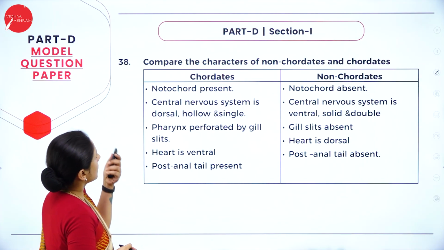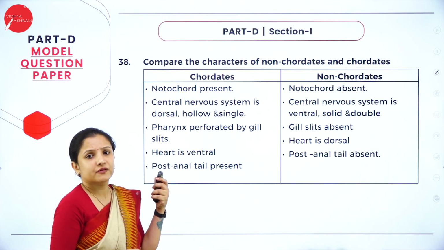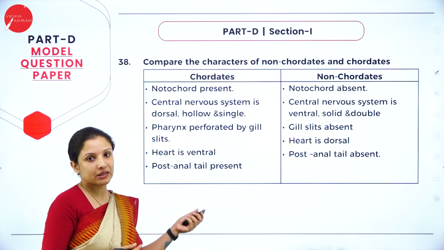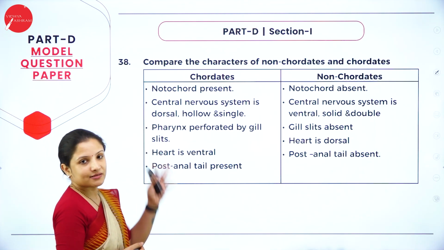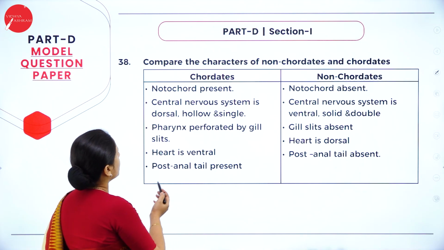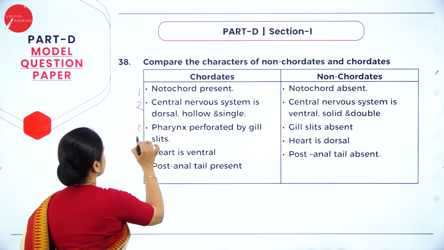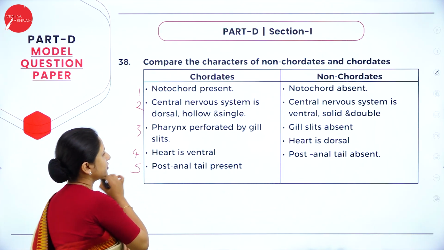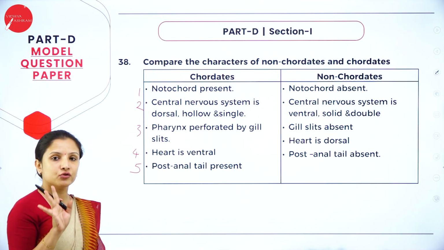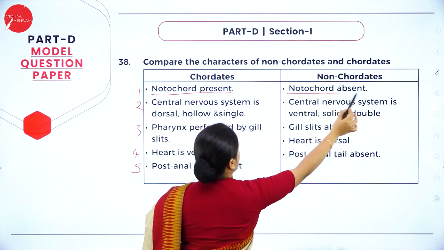Next question. Compare the characters of non-chordates and chordates. This is one of the common questions that keep repeating every year. So if you write as it is in the textbook, it is enough. Here 1, 2, 3, 4, 5 points you need to write on each side to get 5 marks. In chordates, notochord is present; in non-chordates, notochord is absent.